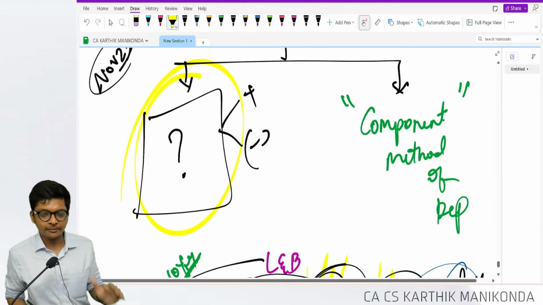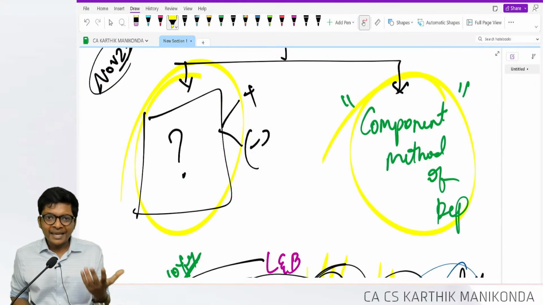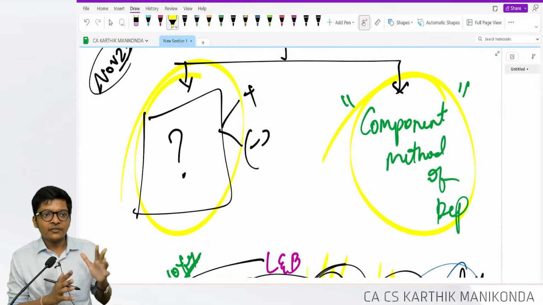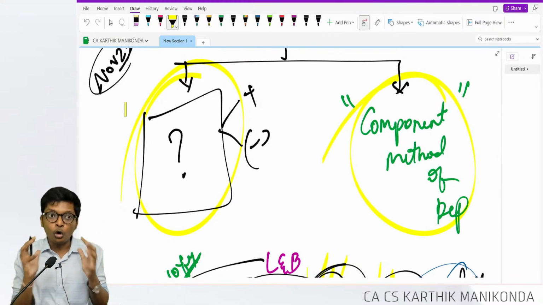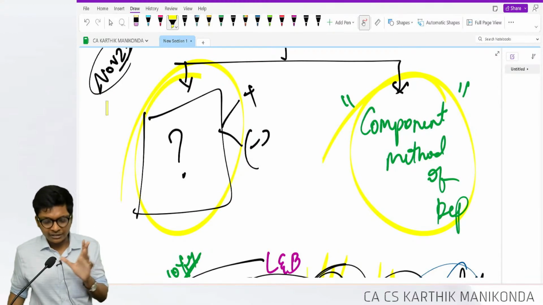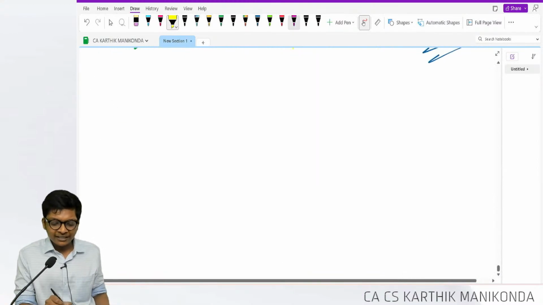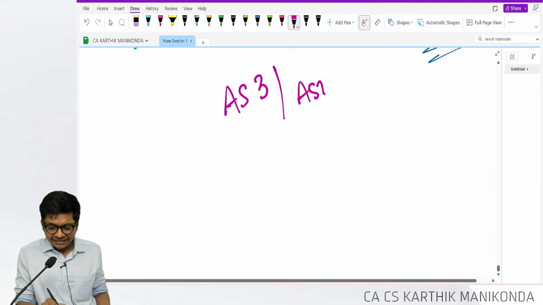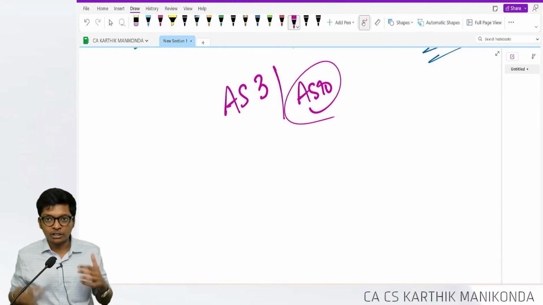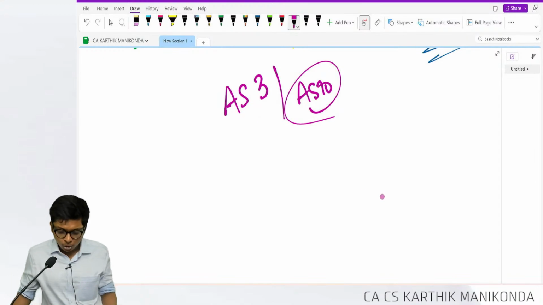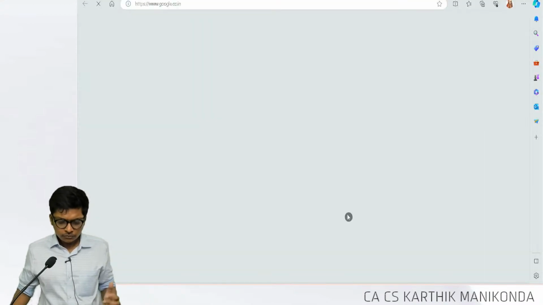We're going to do RTP sums. This component method may come because it's just another different sum that may come. Are you following, guys? So AS10 also, we finished the core of AS10, what's included, what's excluded. Now we have only one standard left, AS3, and in AS10 a few concepts. We will go there after we finish our RTP, because the more sums we do, we get confidence, use of the session. So let's go quickly to our RTP.